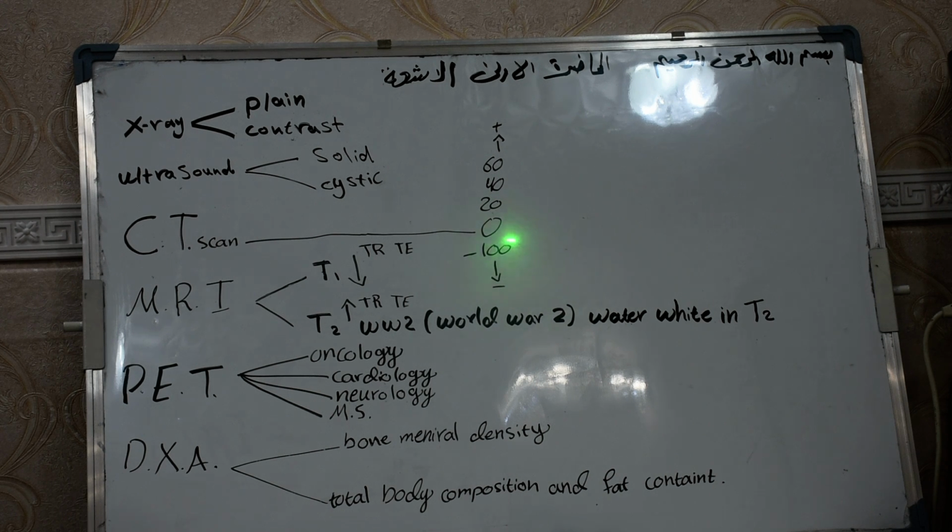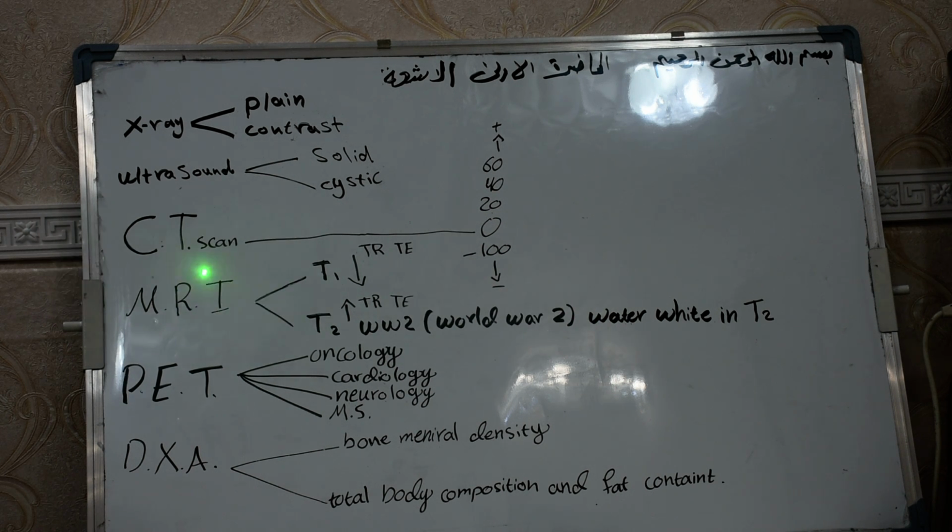Below zero, up to minus 100, is fat. Below fat is the gas. This is the gas. You see the density of gas? Below minus 100, up to minus 1,000.